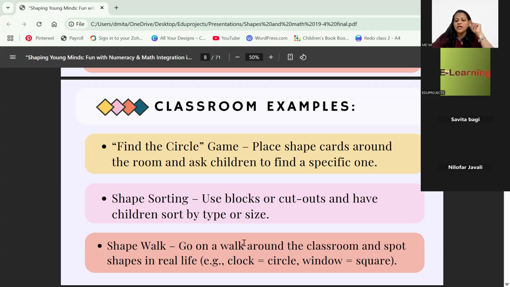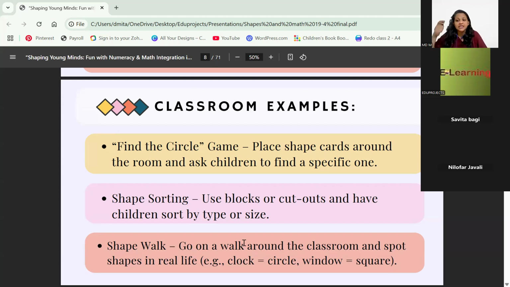Shape walk. This is a different thing: go on a walk around the class and spot the shapes. What we used to do is use those huge masking tapes that we have. We would make circles, or a rectangle or a square in the class, and then put an arrow to show you have to start from one particular corner if it's a square. And the children have to walk on that line.